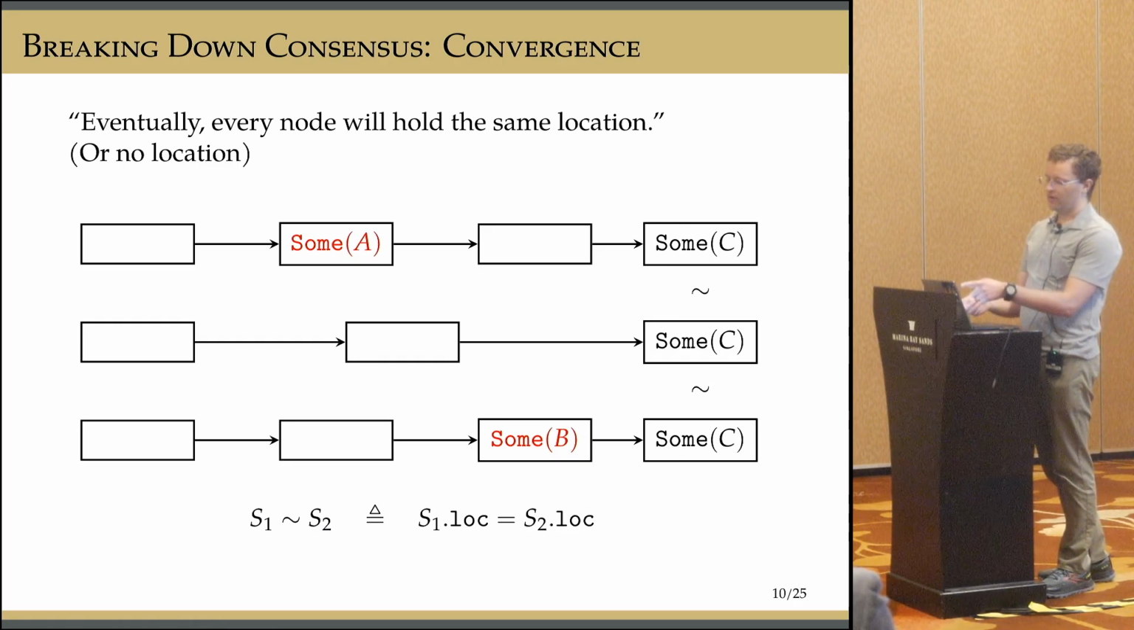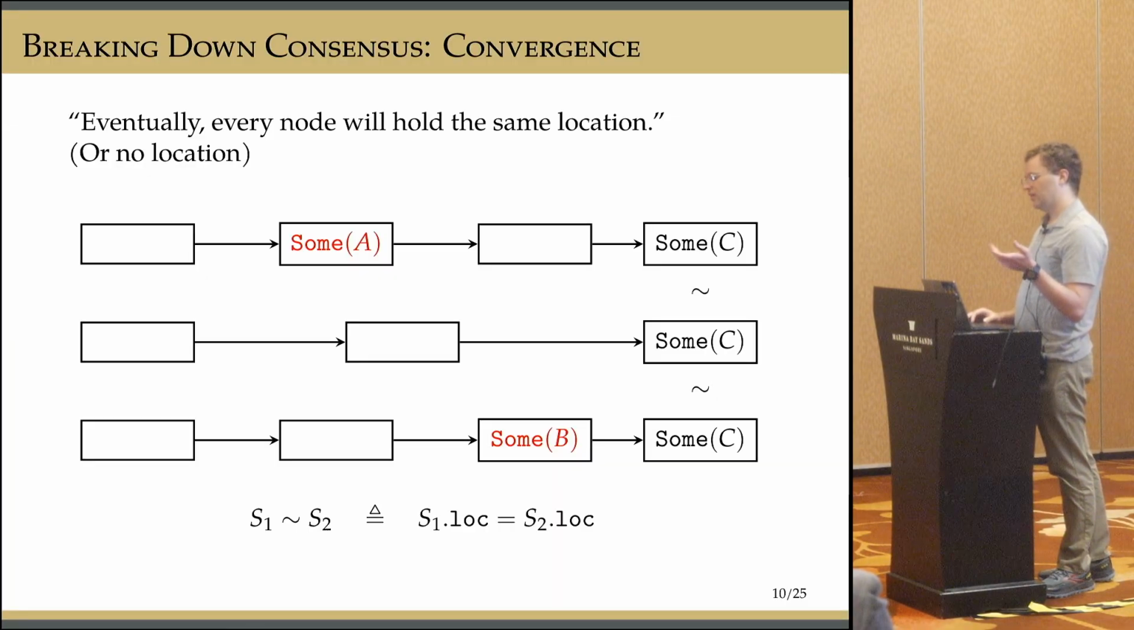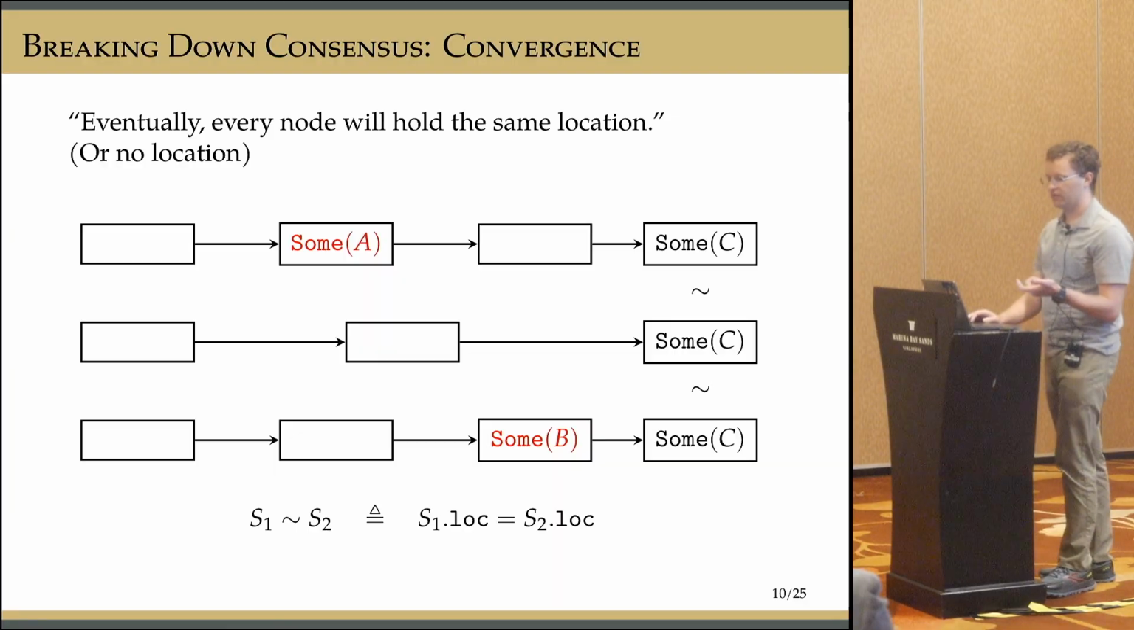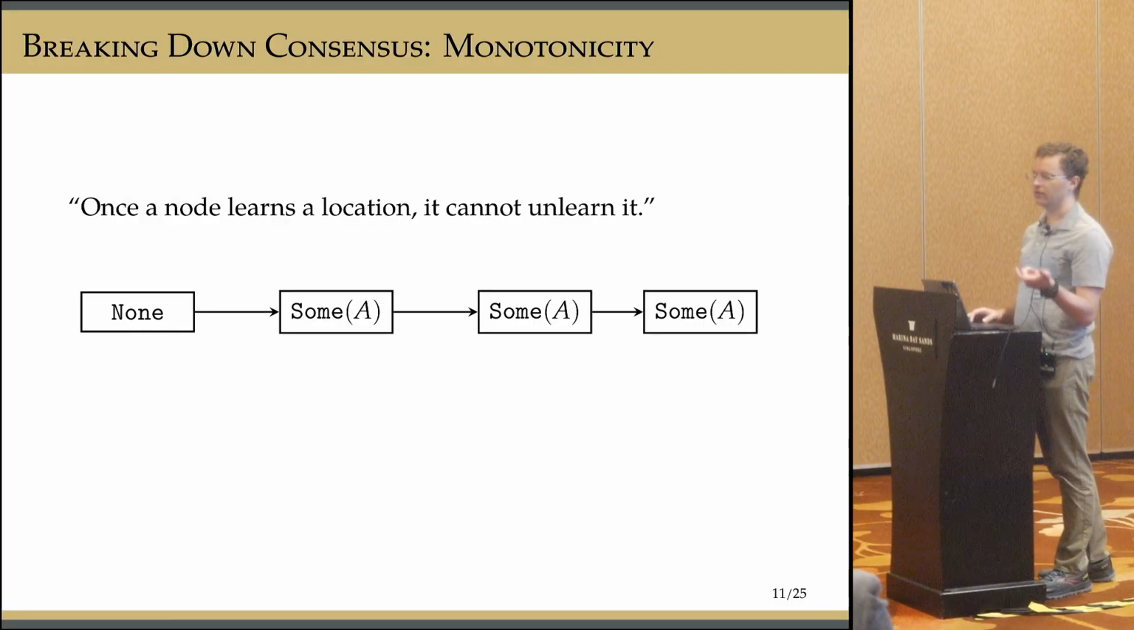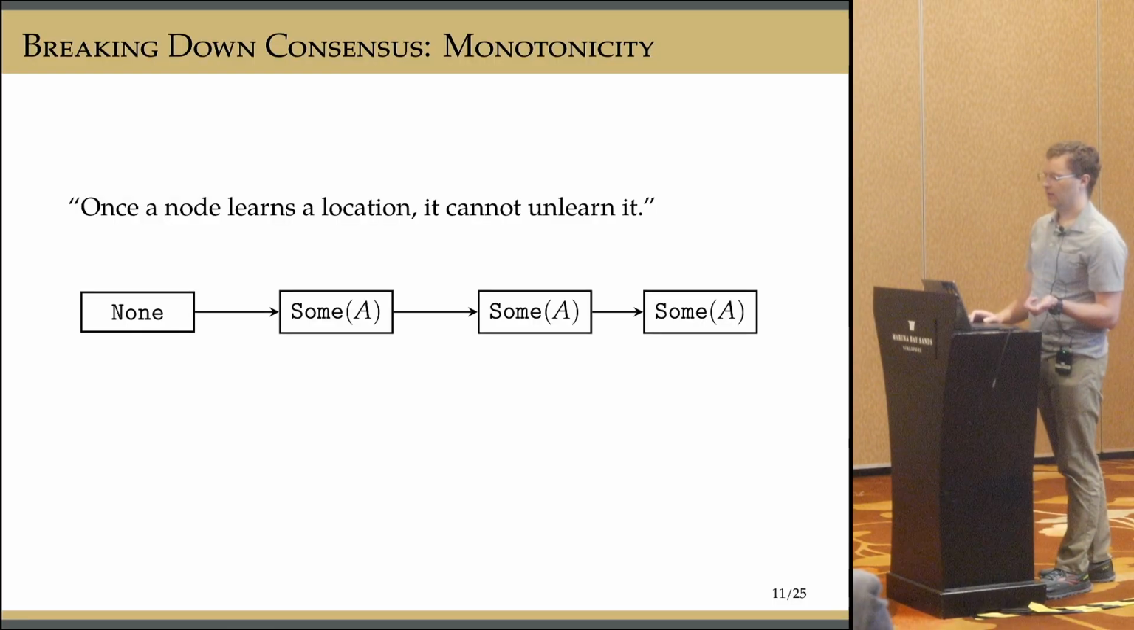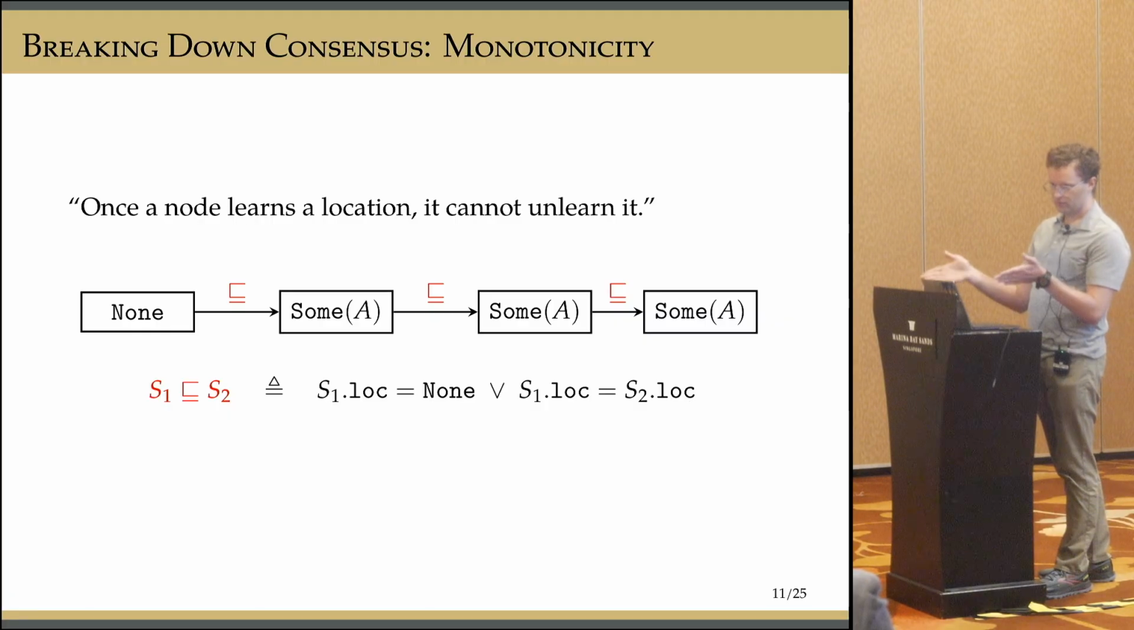It does allow, in the meantime, nodes to have different locations. And as we saw, if that ever happens, then you could end up with different people at different houses. And so we need to avoid that. So convergence is not enough on its own, but it becomes enough if we add monotonicity. So here, once a node learns a location, it cannot unlearn it. So this is just a relation on individual node states.